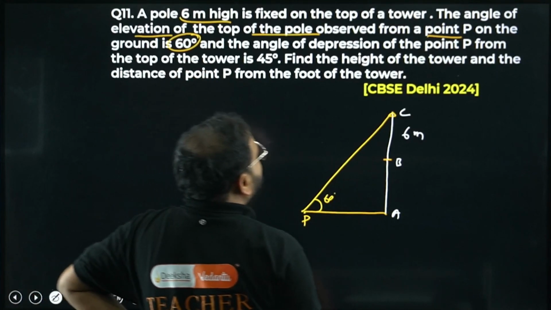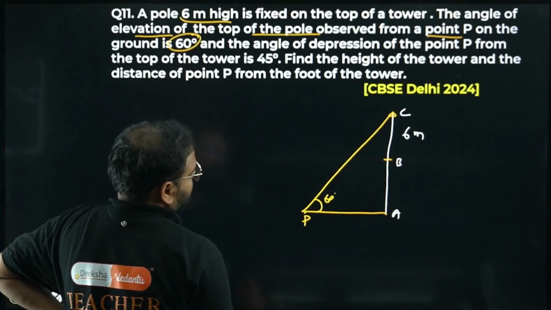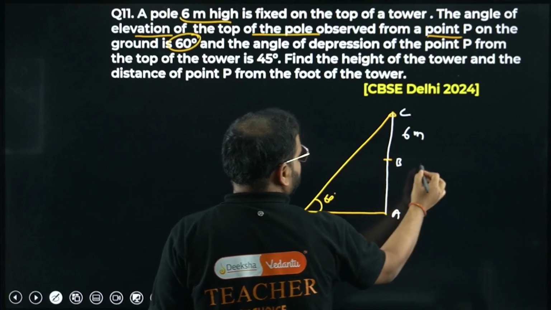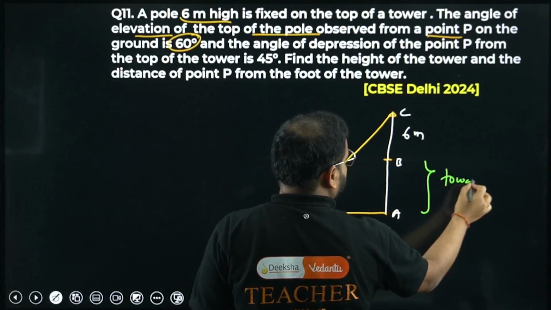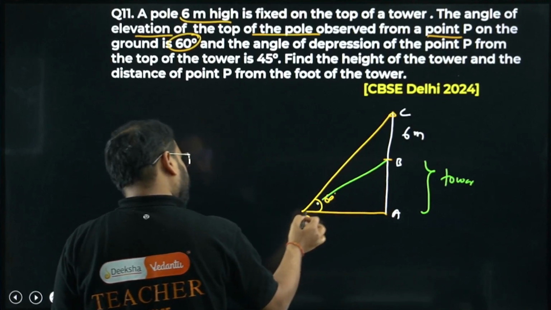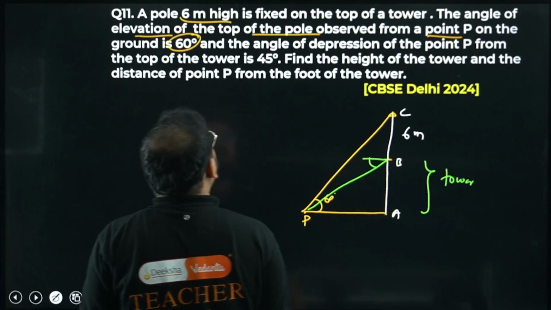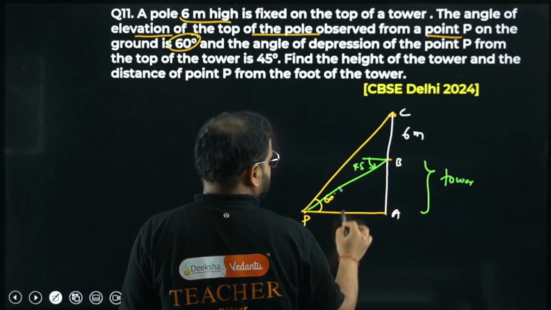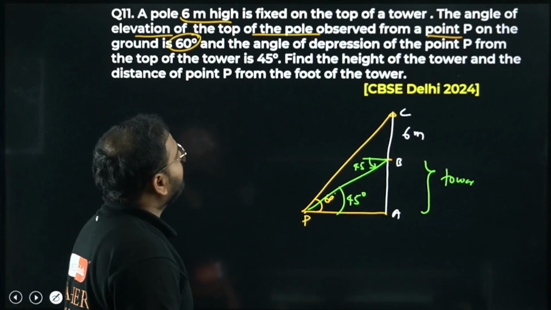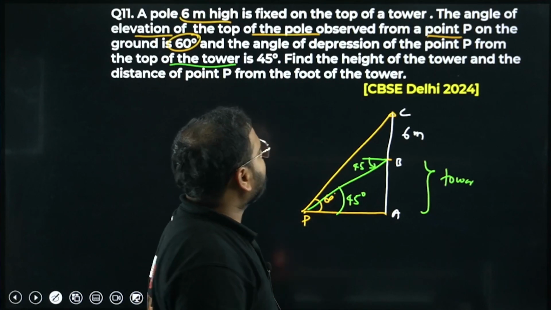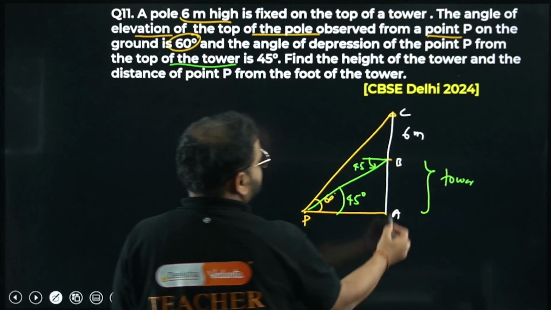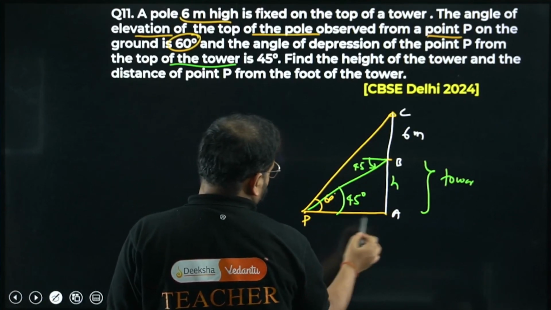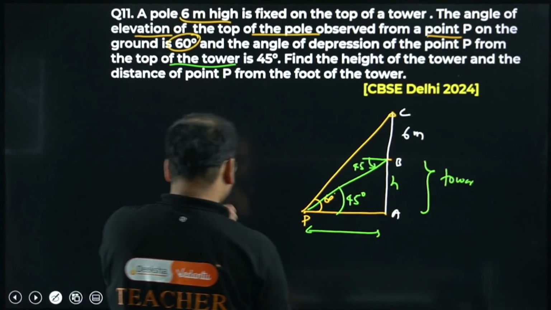And the angle of depression of the point P from the top of the tower, if you look from this point, this is the angle of depression. They've given it as 45 degrees. Now find the height of the tower, let's call this H, and the distance of the point P from the foot of the tower, which is AP.